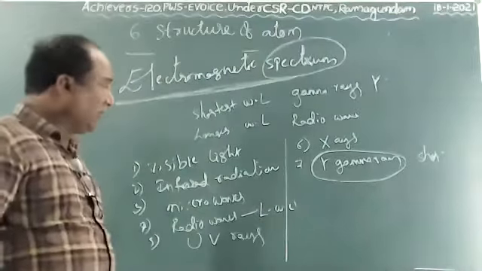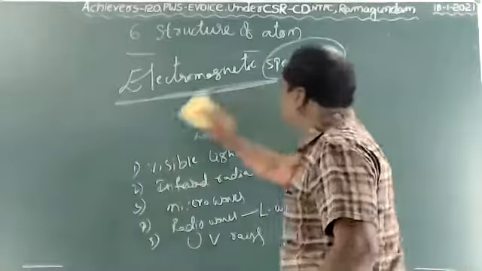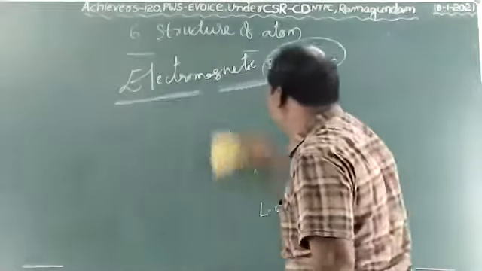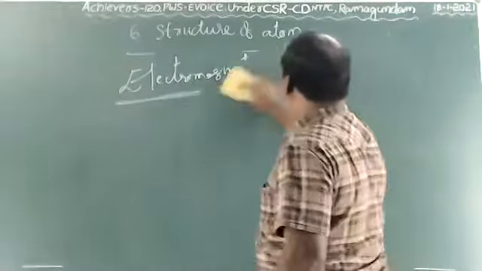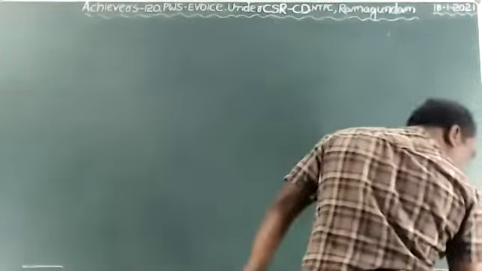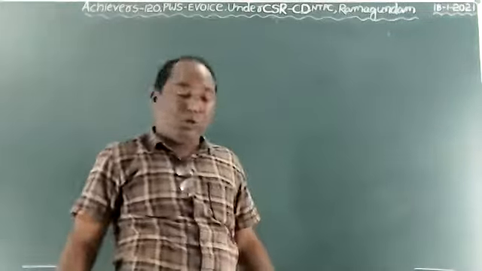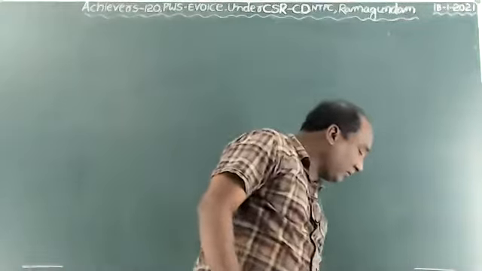Children, tomorrow your work is diagrams.